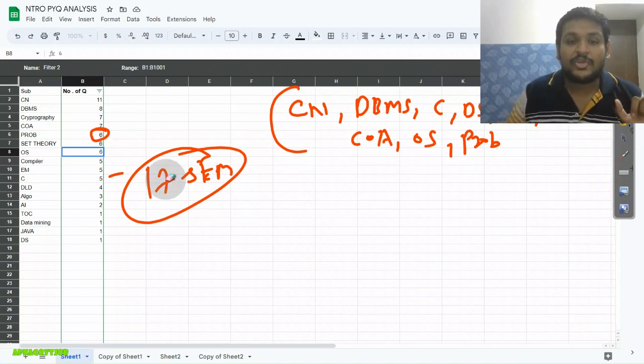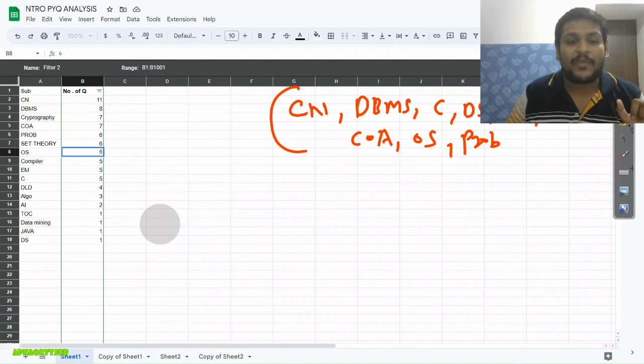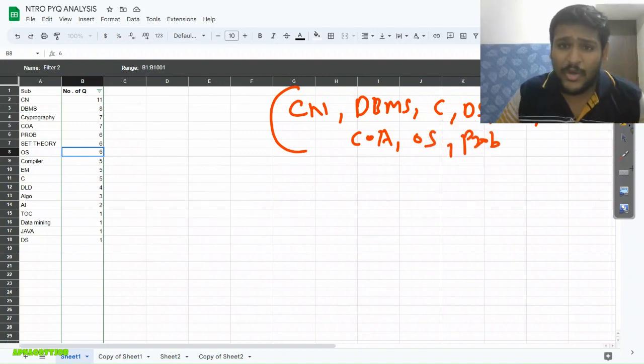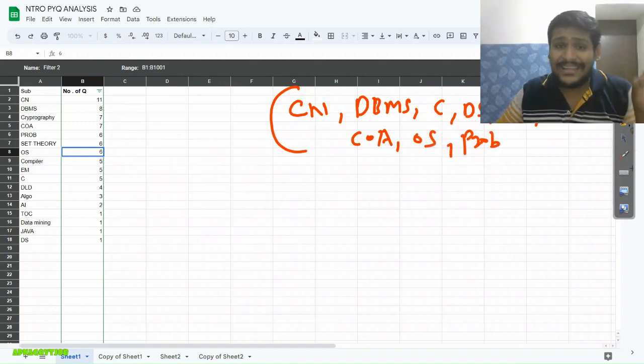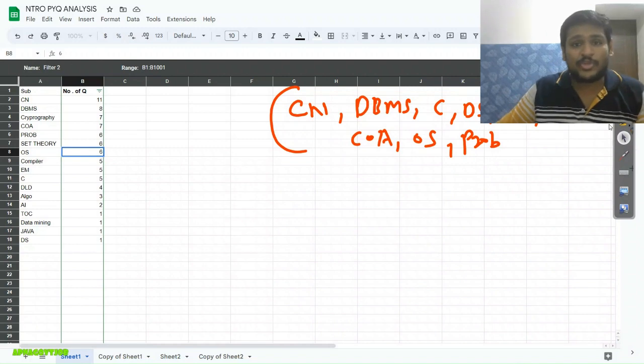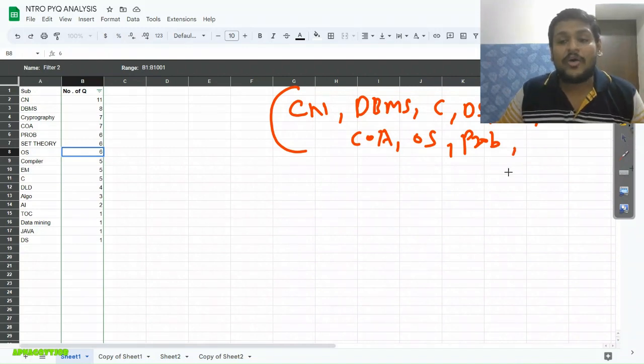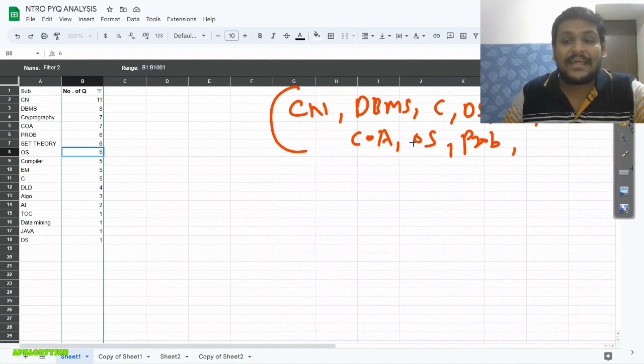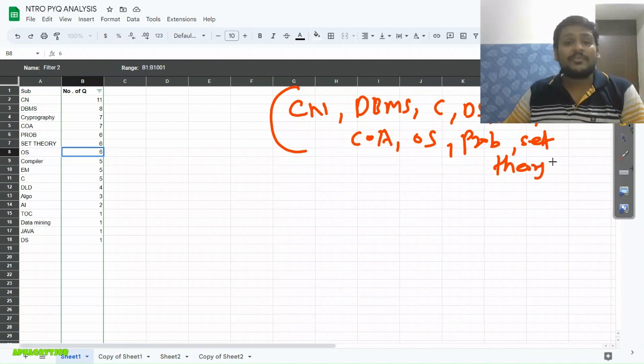So here what we will do now: basically we are already doing everything from our blockwise strategy. No need to waste extra energy thinking and researching everything. Just focus on whatever we are doing in blocks, right? Here we will include one more subject, that is set theory, because I guess this time also a good number of questions can be asked from set theory, and you should attempt that.